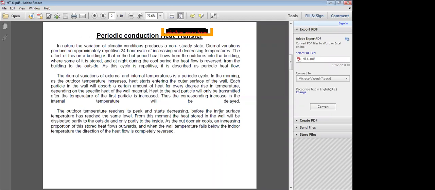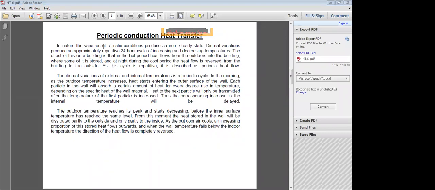Next, what is periodic conduction heat transfer? Periodic heat transfer can be explained by taking the example of a building. So, periodic conduction heat transfer. During daytime,